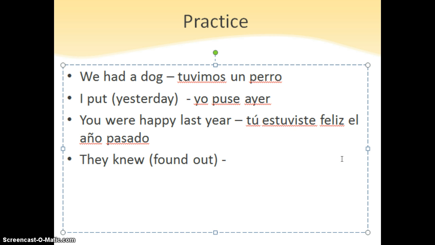They knew or found out. Guys, I want you to draw a little star next to saber, which means to know. In the past tense, it doesn't necessarily mean to know or to have known. It's more to have found out. So when you see that in the past tense, it's going to be more along the lines of found out rather than knew. So ellos supieron. Okay? Hopefully that's what you've got.